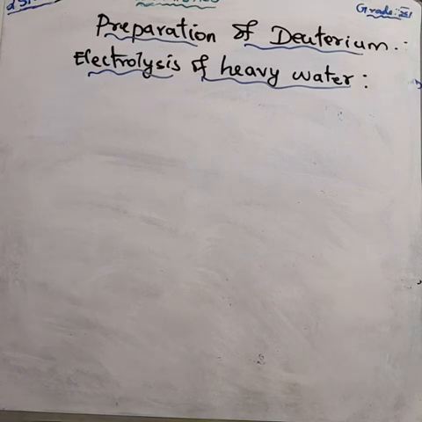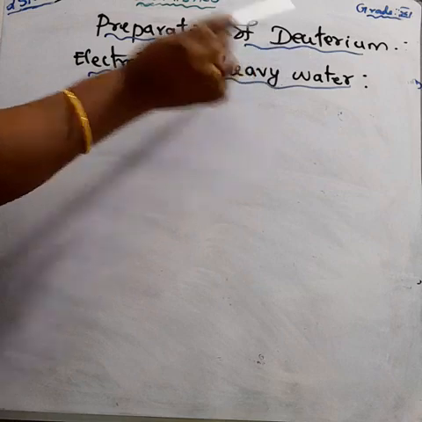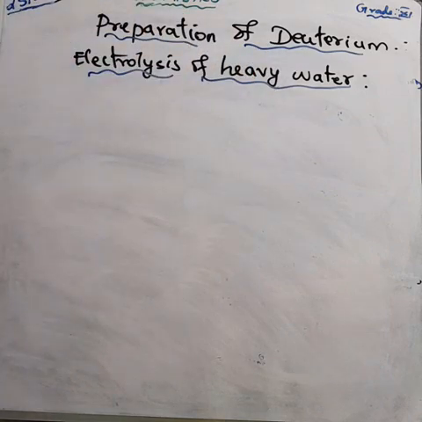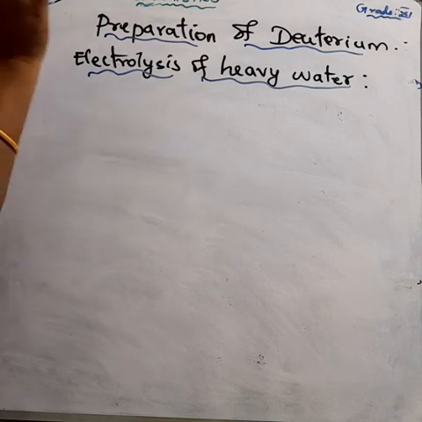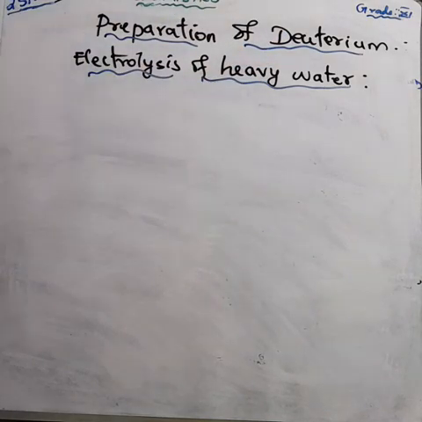Then we are going to study the preparation of deuterium. We have learned about the preparation of hydrogen, now we are going to learn how we can prepare deuterium.